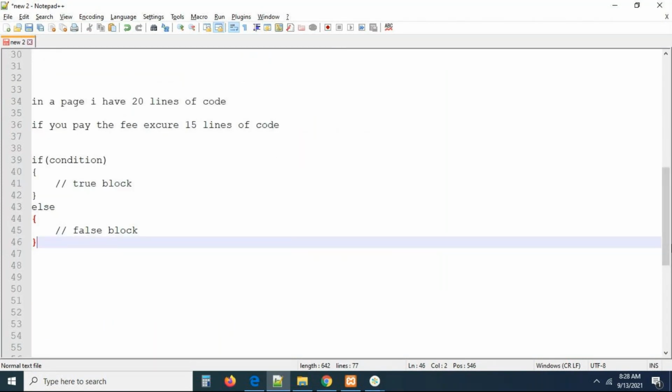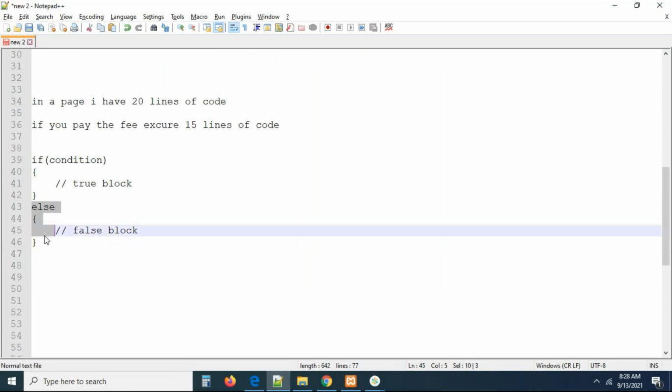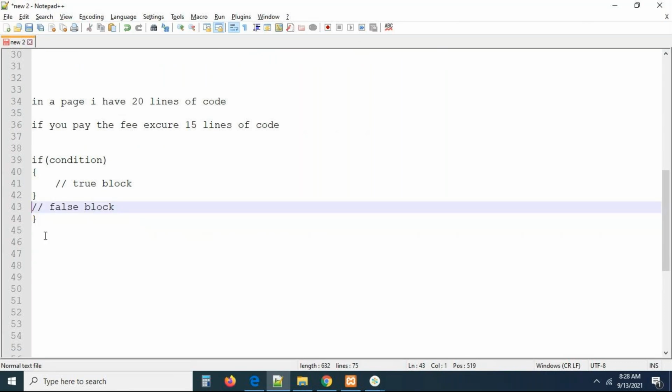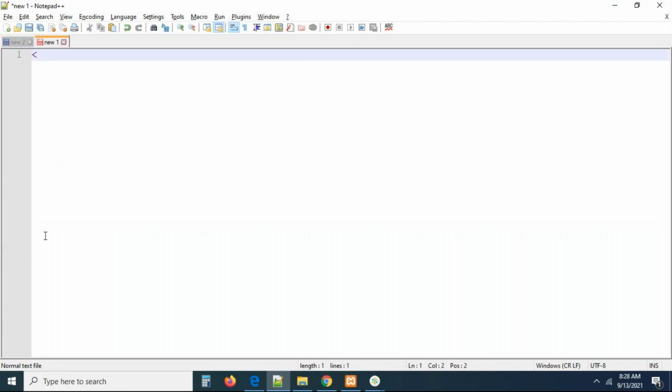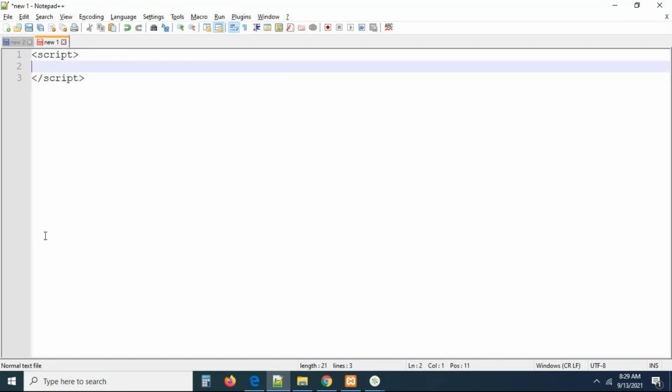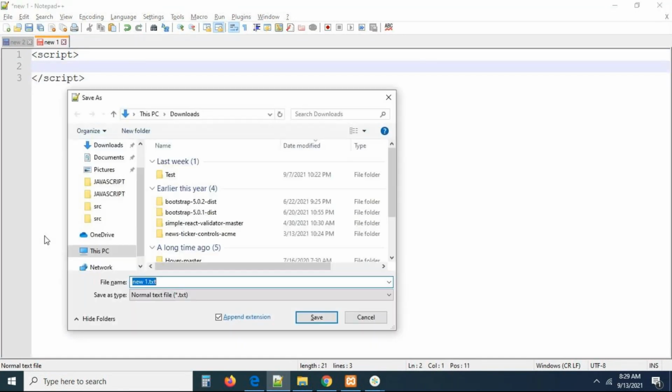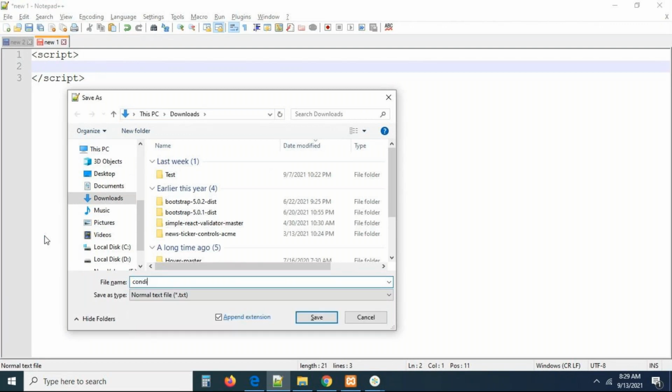Now, I just want to talk about only the if statement. Forget about the else statement for a while. We can talk about this else statement later. Only the if statement. Okay. Let me create a file here. I'm just creating a file without basic structure. Yeah, we can create a file like this also, guys. No problem. Let me save the file into your working location. Conditions.html is the file.